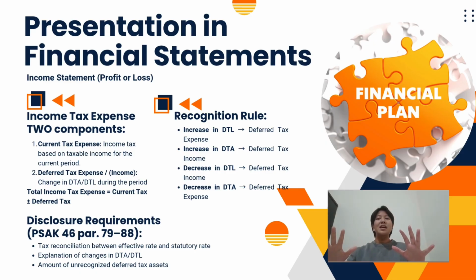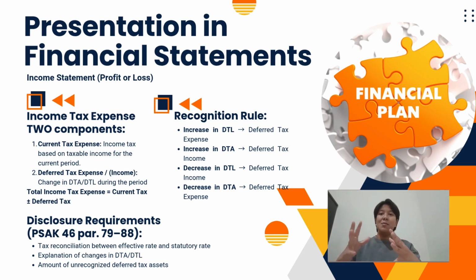If a deferred tax liability increases, the company recognizes deferred tax expense. Why? Because this means that the company is recognizing more future tax obligation. And if a deferred tax asset increases, the company recognizes deferred tax benefit. This is because the company is recognizing more future tax savings.